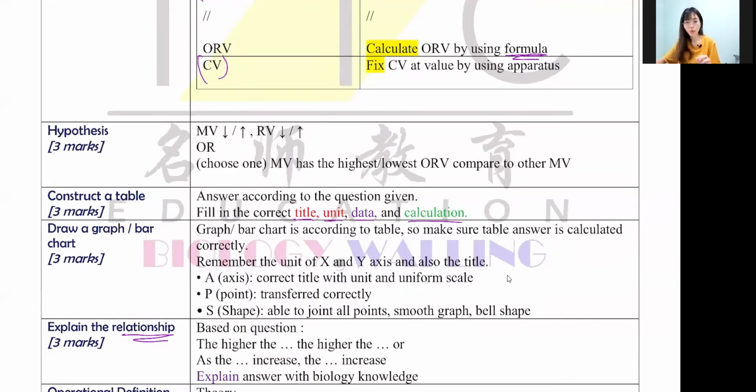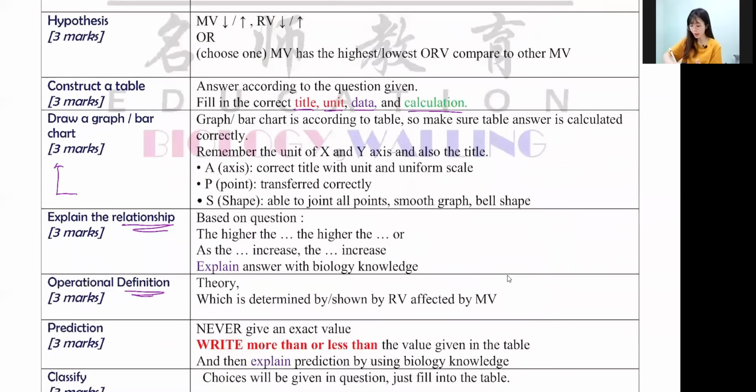Next one, draw a graph and bar chart. I think this one is quite easy to score marks as long as your answer is correct. If it's a bar, you have to make sure that the bar looks something like that. This is the bar. If it's a graph, whenever you want to join the points, remember to join from the first to the last point, not from point 0. This is a graph, first to the last point.